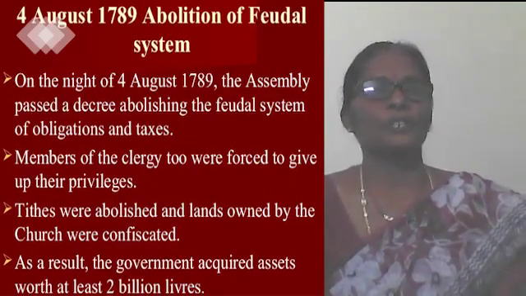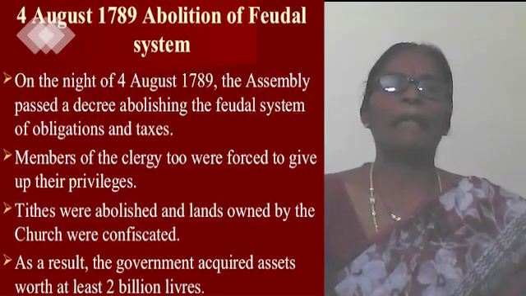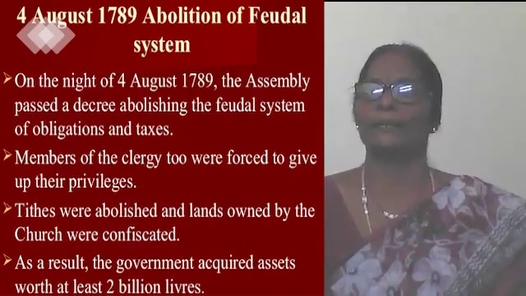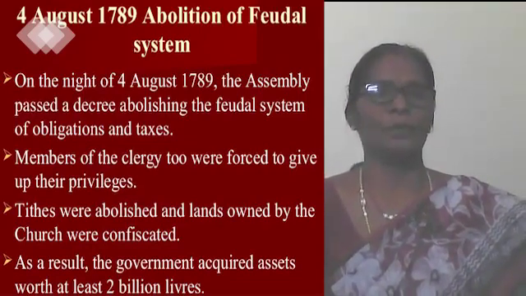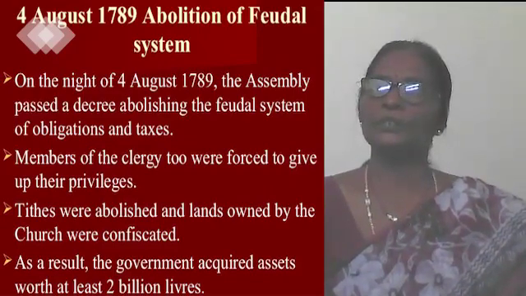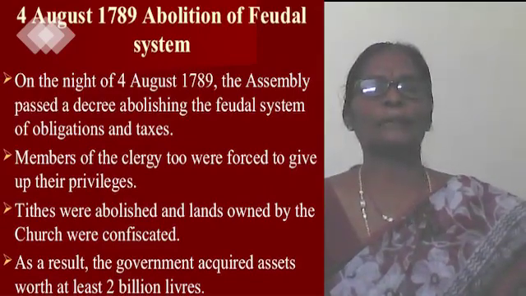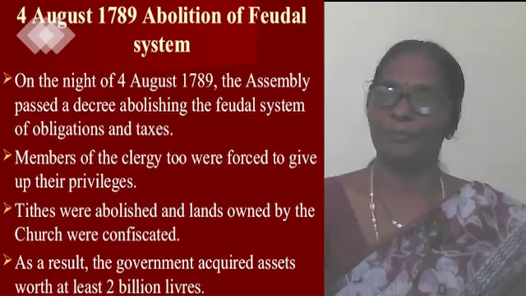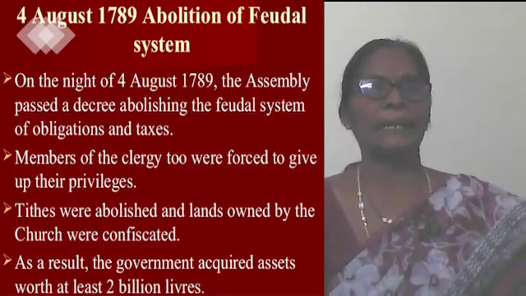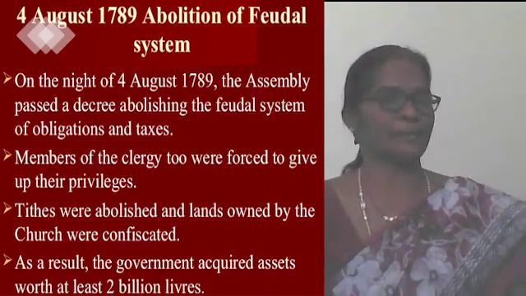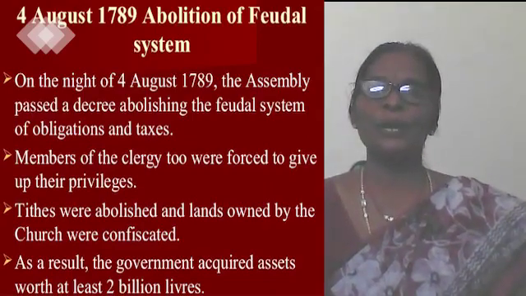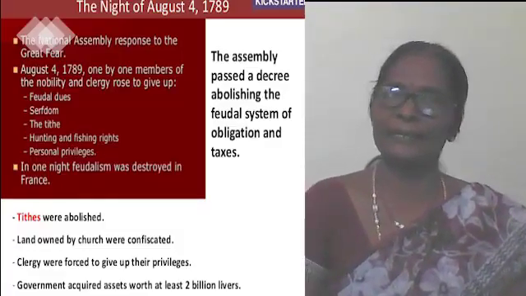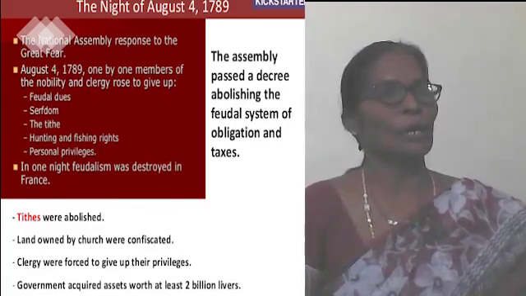Tithes were abolished, and lands owned by the church were seized or controlled by the authority or the state. So, by controlling the church wealth, the state got at least the worth of 2 billion livres. This means the tax collected by the church from the peasants. So these were the privileges that were given to the first and second estate, abolished by Louis XVI.